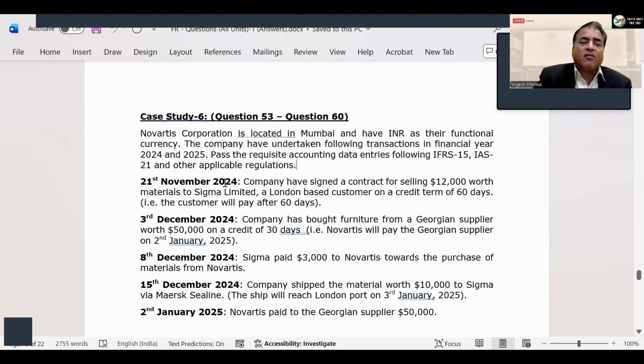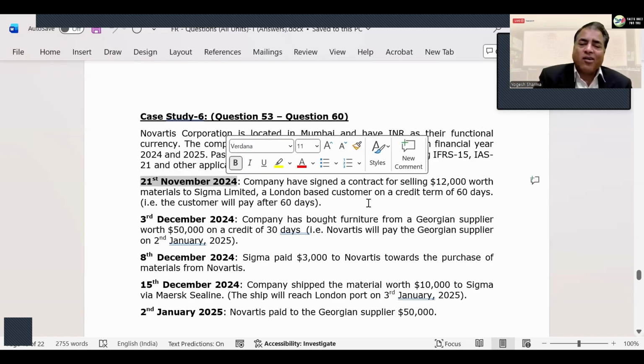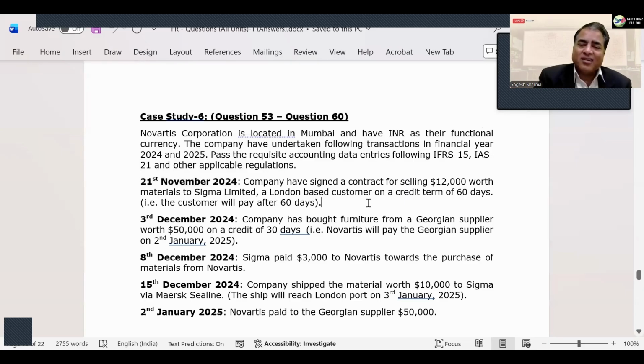So say on 21st of November, the company signed a contract for selling $12,000 worth of material to Sigma Limited, a London-based customer, on a credit term of 60 days. That means the customer will pay after 60 days. So a question to you: what will you do on this day? Probably nothing, right? You have not done any transaction on this day. It is just that you have signed a contract. Nothing is coming to you, nothing is going from you. You have not sold material yet, you have not received any money yet.